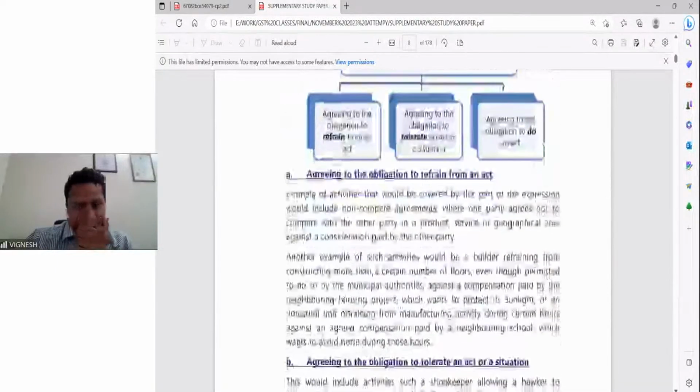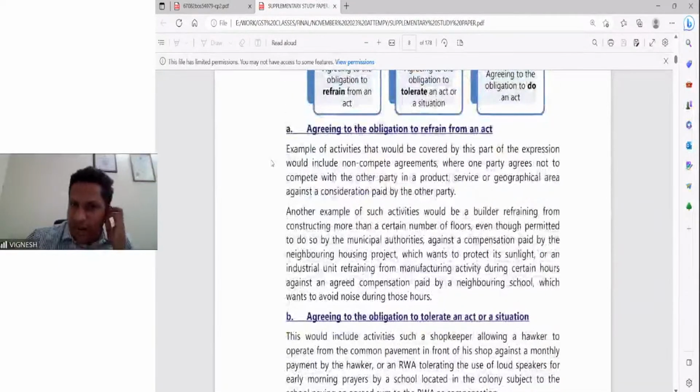First one, agreement to the obligation to refrain from an act. Non-compete agreements. If I have an electronics shop in one place, my friend also wants to open a shop in the other place. I tell him, boss, you don't open here because I am doing.